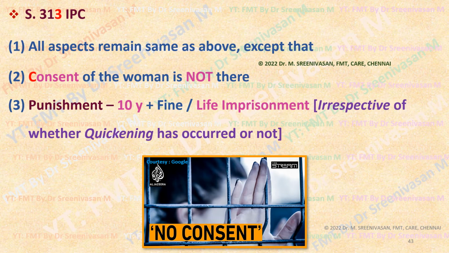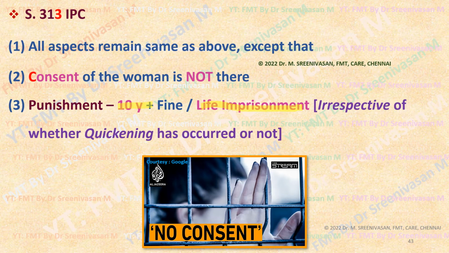So conducting criminal abortion without the consent of the pregnant woman, the punishment is 10 years or life imprisonment, irrespective of whether quickening has occurred or not. Life imprisonment means 14 years. So with consent, either 3 or 7 years, before quickening or after quickening respectively.